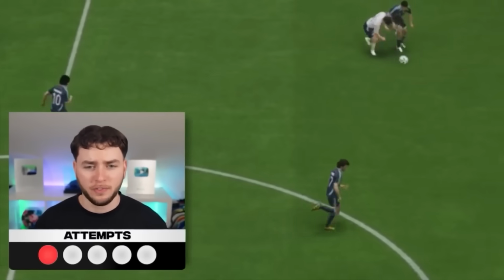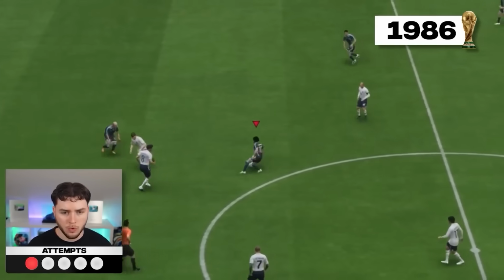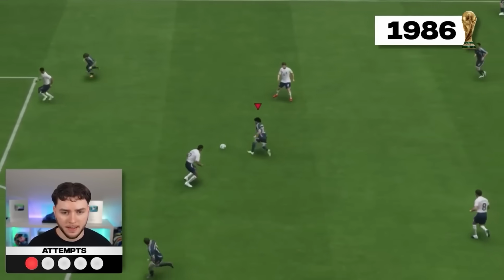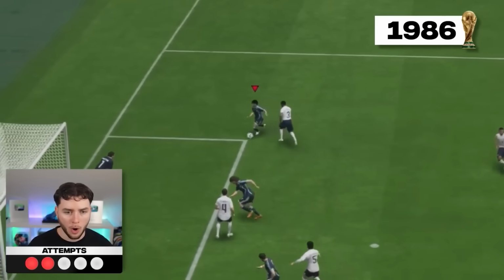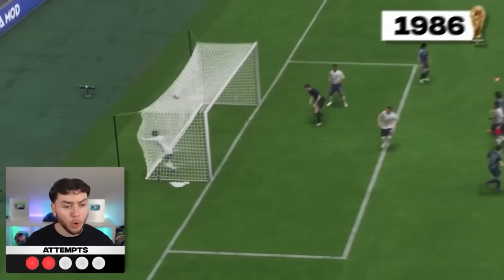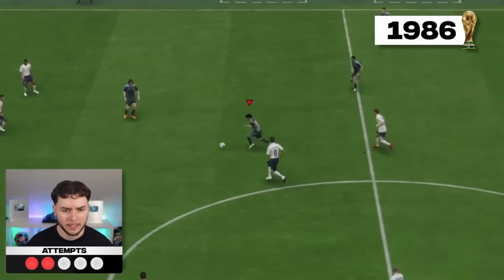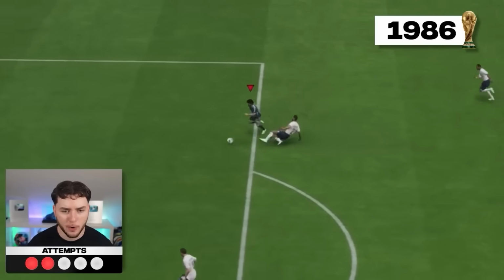Oh, and we failed on the first hurdle. Here he goes. Oh. Okay, that's 2. Skips past that guy. Then through the middle. Oh my god, this is incredible. Oh my... What the hell just happened? Mara. Go on, Mara. Diego Armando Maradona. Oh my god, he's skipping through. He's skipping through.